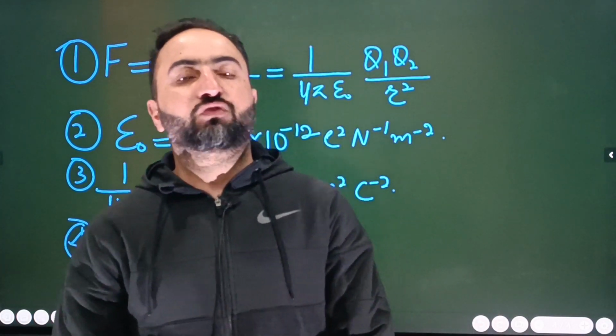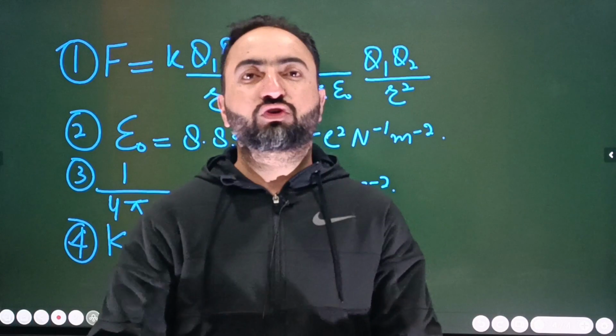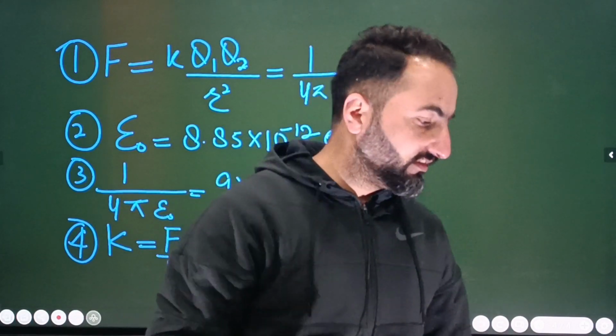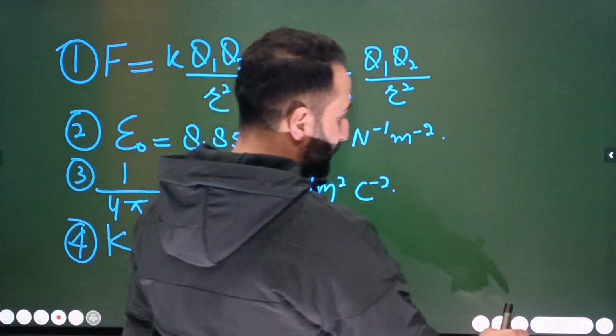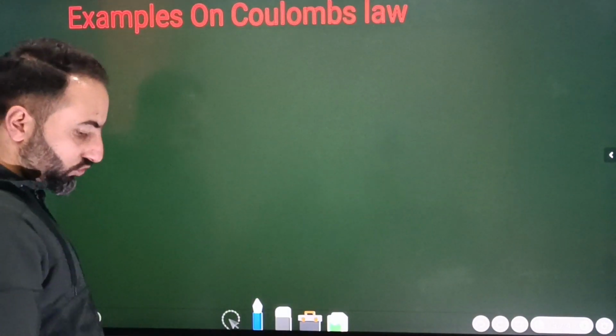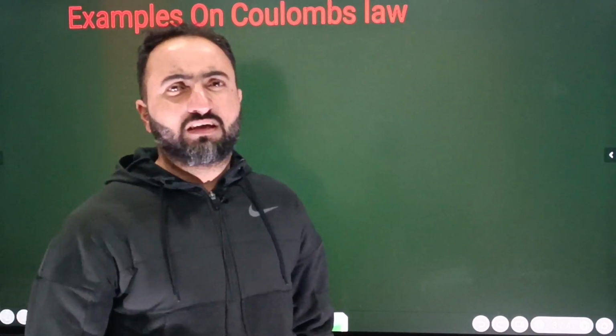ठीक है ना बेटा? If you're not done with the problems, if for example you are not going to solve the problems, then it's all time wastage. ठीक है ना बेटा? So next what I will be focusing on is that problem solving. ठीक है ना बेटा? So examples on Coulomb's law. ठीक? So there are some standard examples I'll be showing here. Okay, number one. Number second is that all the previous year questions will be discussed as well. And in addition to that, we'll be discussing some 10-15 problems on the Coulomb's law.